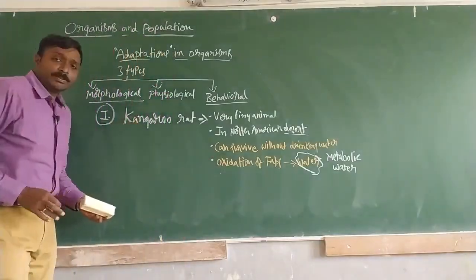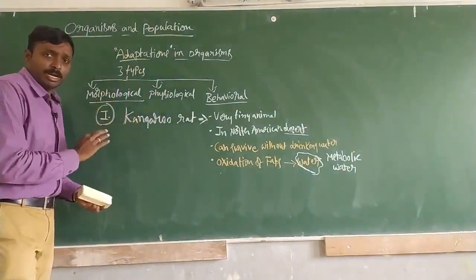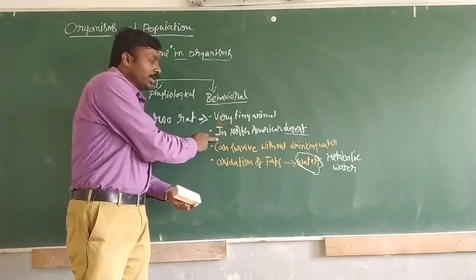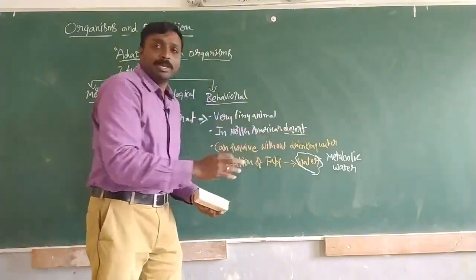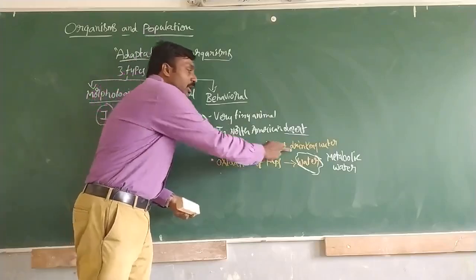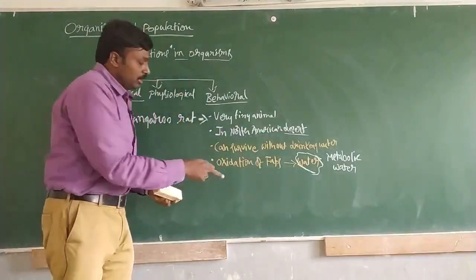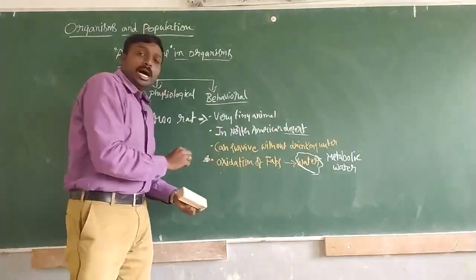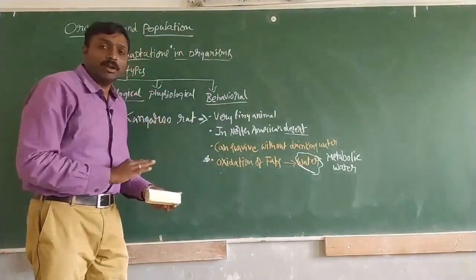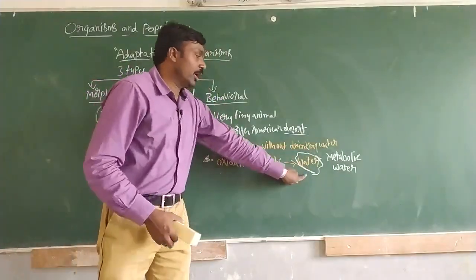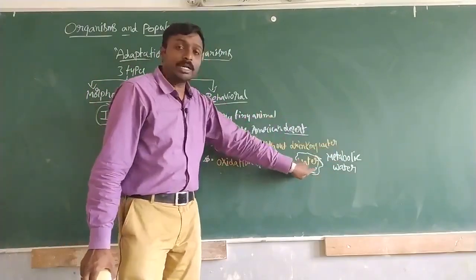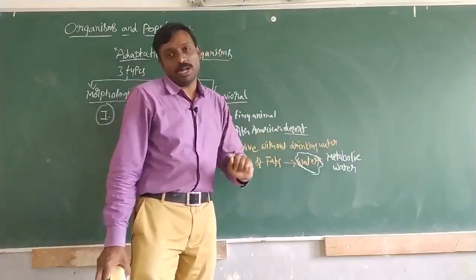So this is one of the adaptations, a very well known adaptation. The kangaroo rat is a very tiny animal, found in the North American desert. The desert is a place where scarcity of water will be high. So they can survive without drinking water for years together. The most important one is oxidation of fats, which synthesizes water in the body of this kangaroo rat, and this water will be used for various metabolic processes. That's why this water is considered as metabolic water.